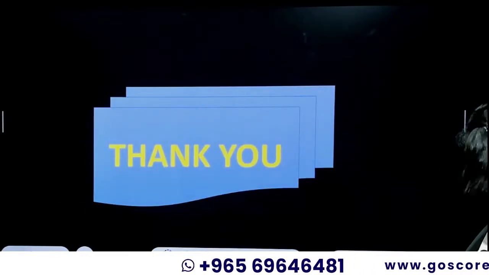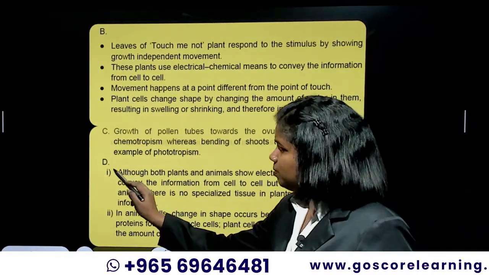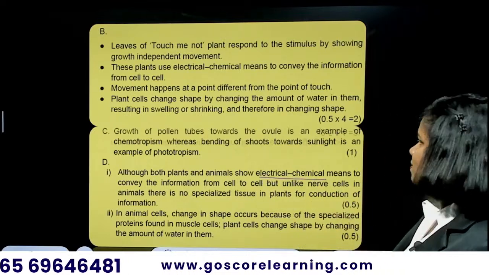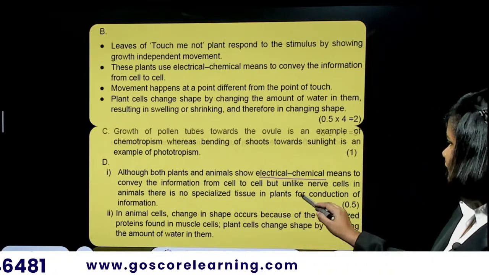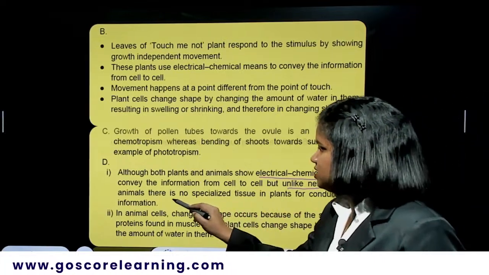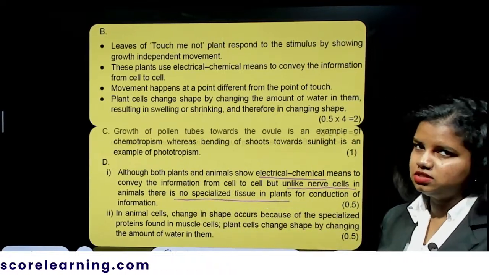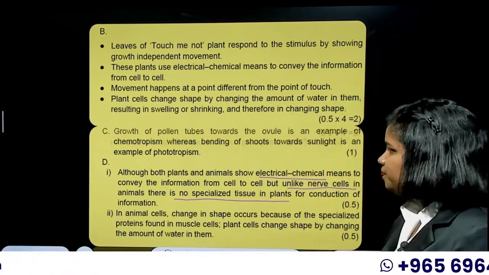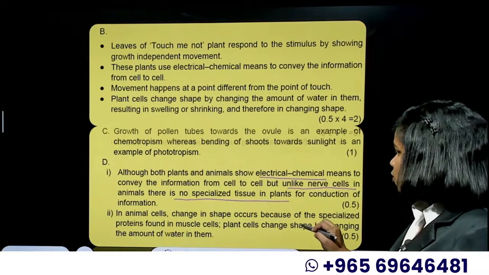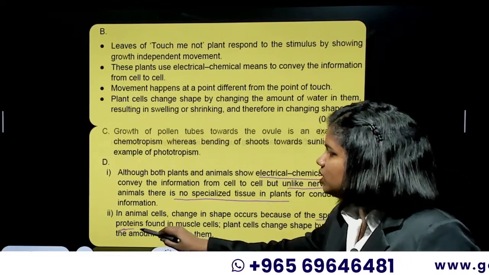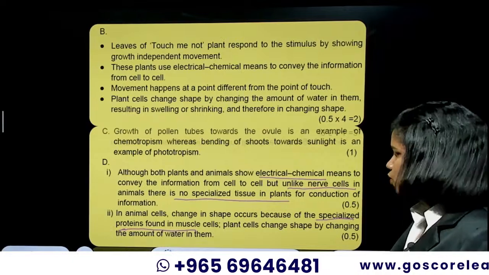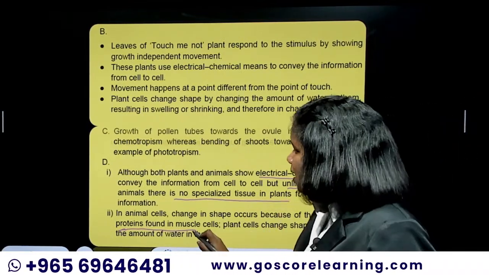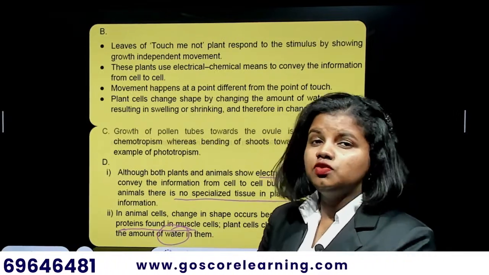Then the last part of the question, where you're talking about the animal. Both plants and animals show electrochemical means to convey information. Unlike the nerve cells in animals, there is no specialized tissue in plants. So we have neurons, but the plants don't have any particular tissue for that. In animal cells, change in shape occurs because of the specialized proteins found in the muscle, the contractile proteins. While in plant cells, change in shape happens due to the amount of water in them. So that's how you can differentiate.